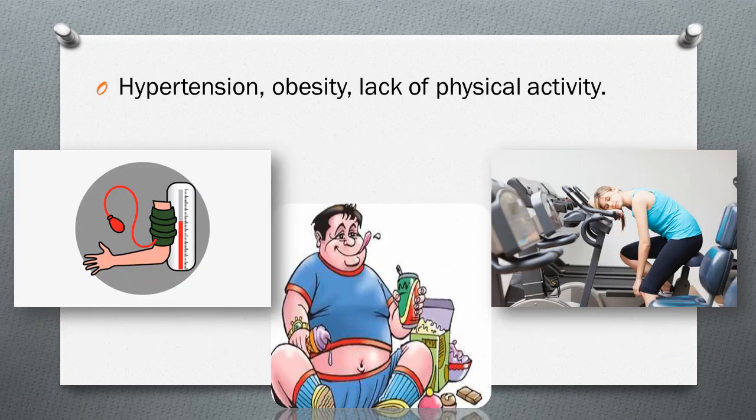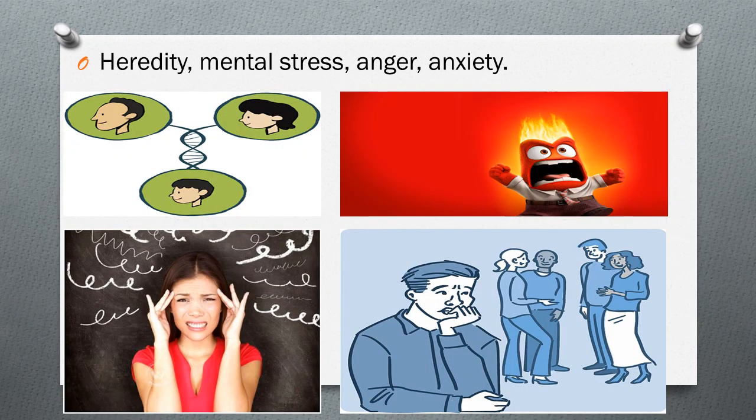Hypertension means increase in the blood pressure. Obesity, lack of physical activities. Next is heredity, means from parents to their children. Mental stress, more stress also causes heart attack. Anger, anxiety means feeling of worry, that means the person will always be in worry.